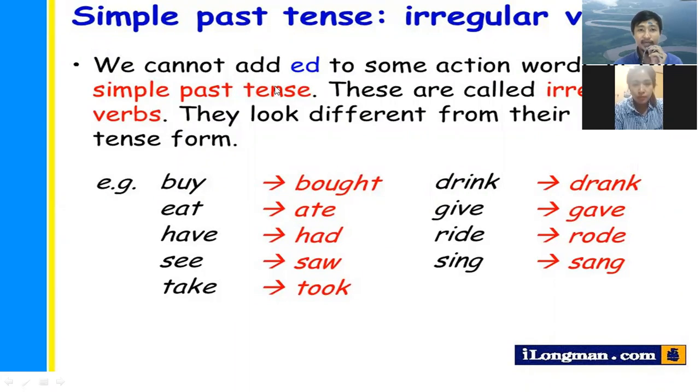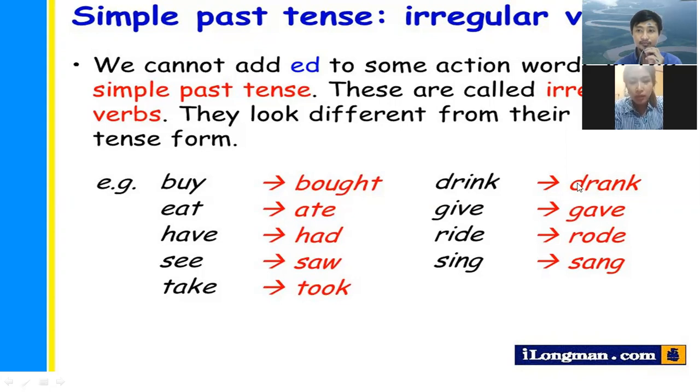This is the complete explanation about irregular verbs. We cannot add ed to some action words in the simple past tense. These are called irregular verbs. They look different from their present tense form. Can you read here the changes, Miss Melati? Buy becomes bought. Eat becomes ate. Have becomes had. See becomes saw. Take becomes took.